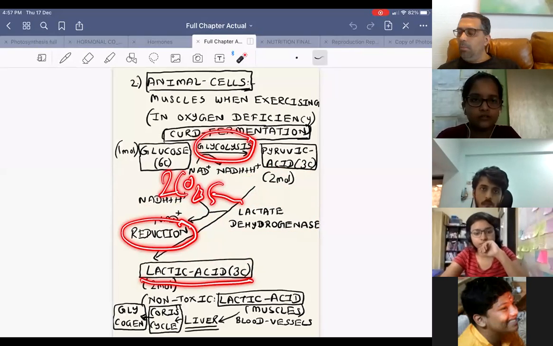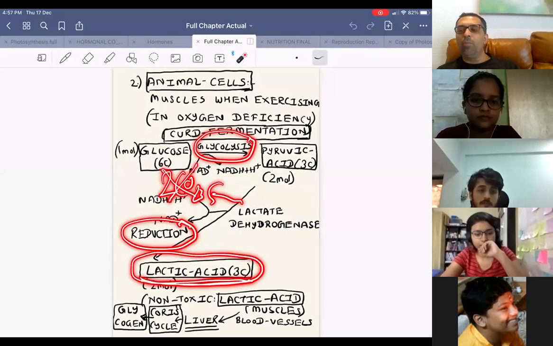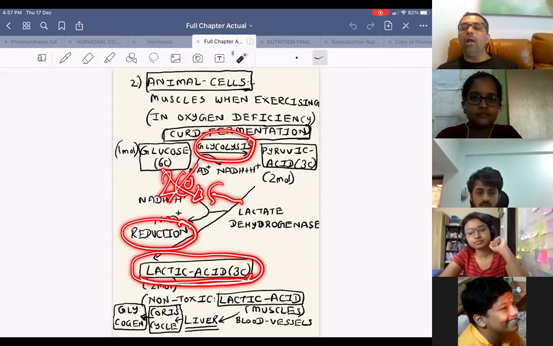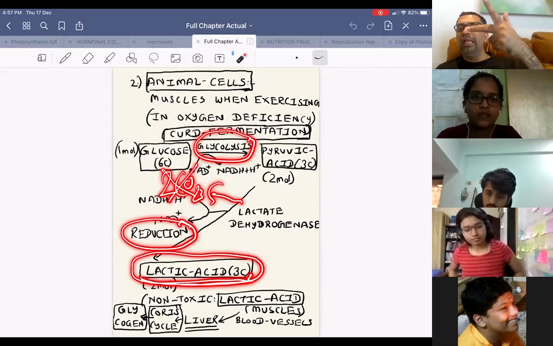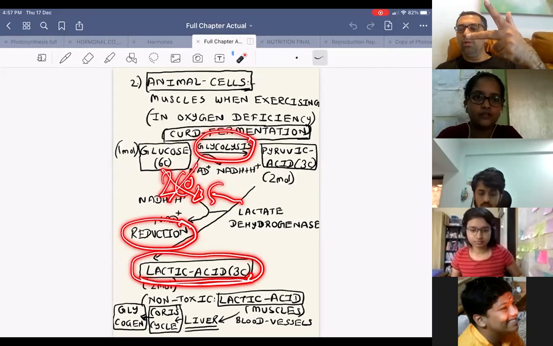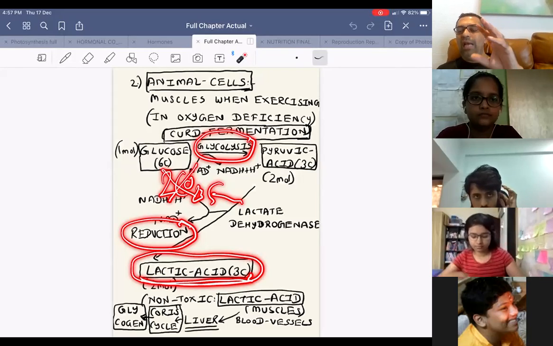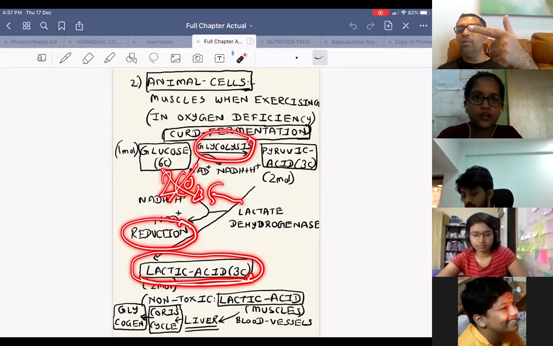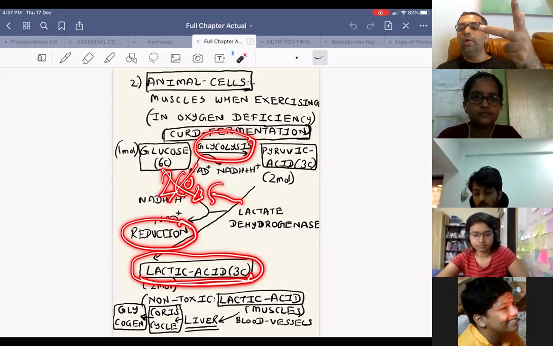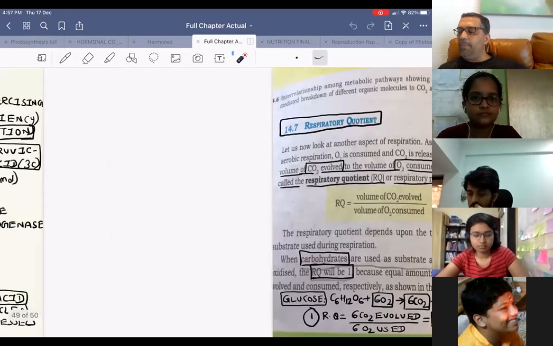Ethyl alcohol. But if decarboxylation does not happen, what is the 3-carbon substance formed called? Lactic acid. So in alcohol fermentation, there is glycolysis, decarboxylation, and reduction. In lactic acid fermentation, there is glycolysis and reduction. There is no decarboxylation. So that is about anaerobic respiration.